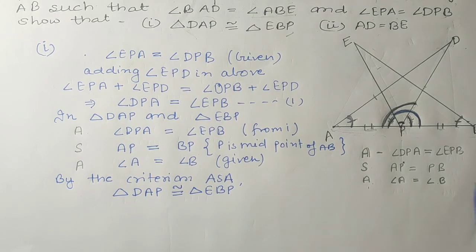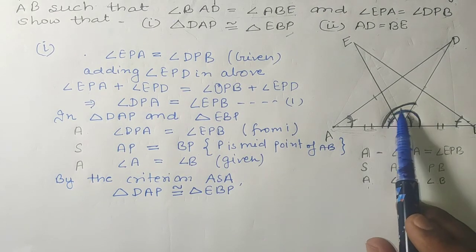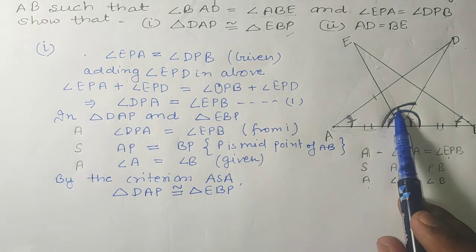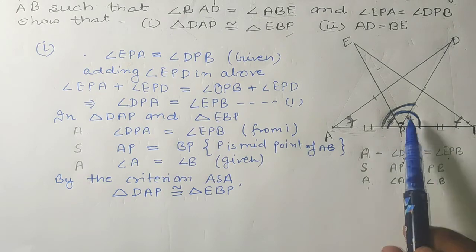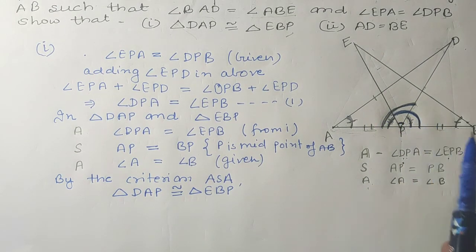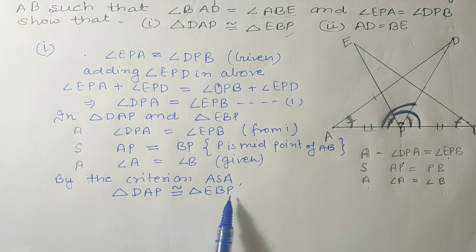Okay students, so like this we can prove that these two triangles are congruent by the criteria angle side angle. One angle we are not having directly, so we have added first, and then we have shown that this angle is equal to this angle, means this whole angle is equal to this whole angle. This angle is the part of this triangle and this angle is the part of this triangle. So now we are having that these two triangles are congruent.